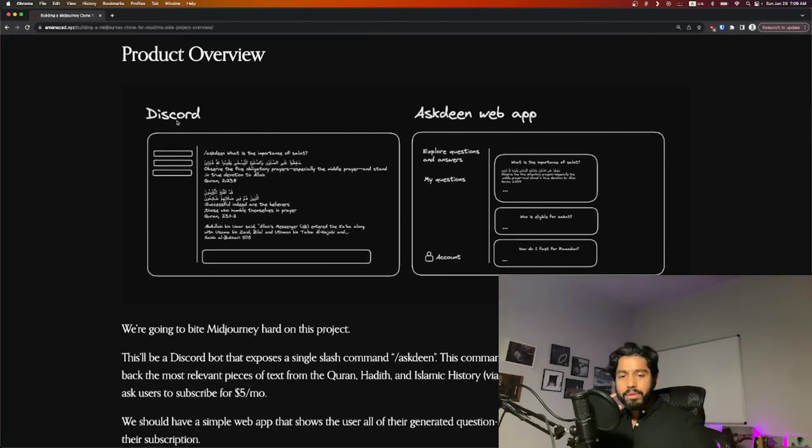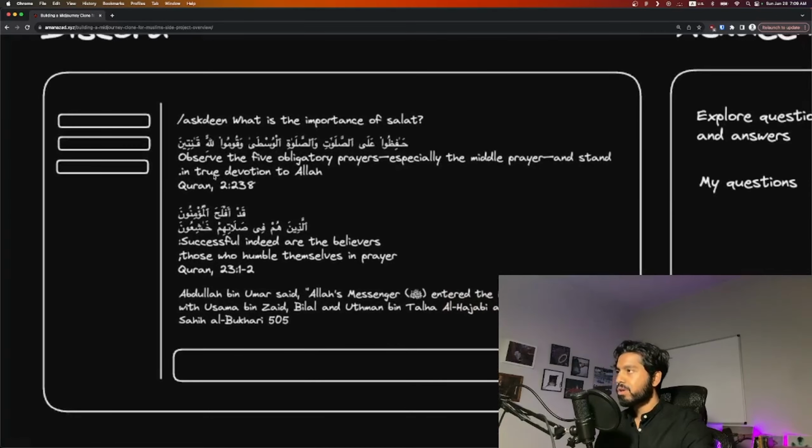Essentially, we're going to have Midjourney for Muslims. This is very simple. You can break down Midjourney basically into 2 sections. You have the Discord app, where users will be able to ask prompts. And then you have the website on midjourney.com, where you'll be able to see all of your prompts. In this scenario, instead of images, we'll have questions and answers. So primarily user prompts and then the answers that are generated.